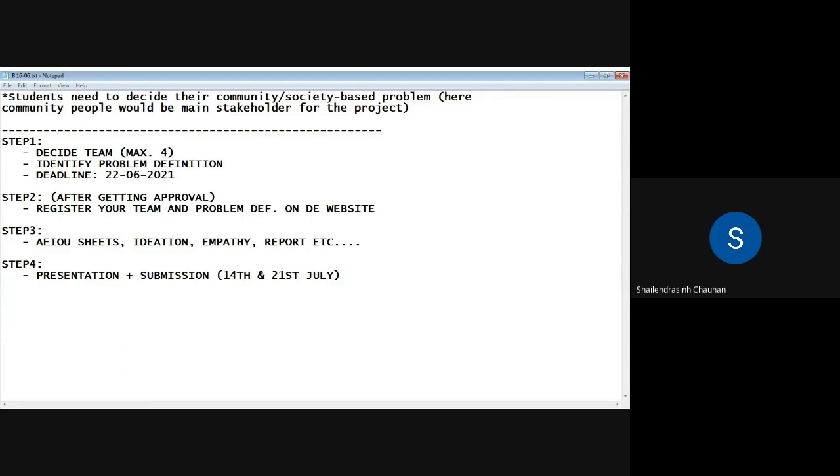One more thing, the evaluation scheme, as it is 20 plus 80. And so this evaluation will be done based on your presentation and submission. So 20 plus 80 will be marked based on this presentation and submission. So make sure that you submit and present timely. And after that we are going to complete this subject. Fine. So I can say that before the next month, that is 31st of July, we are going to complete this subject.